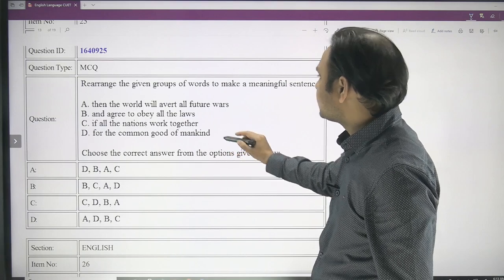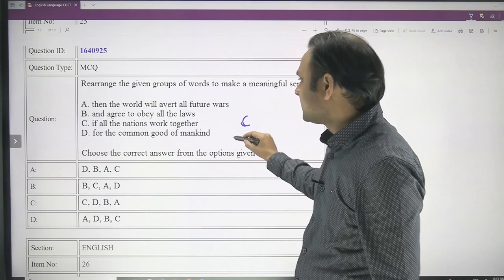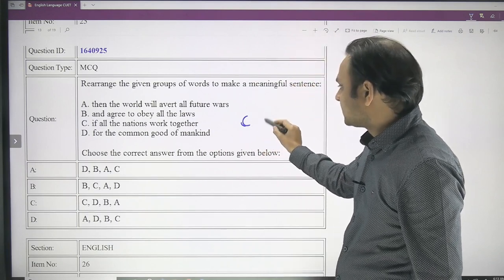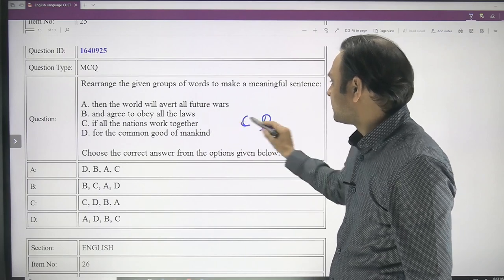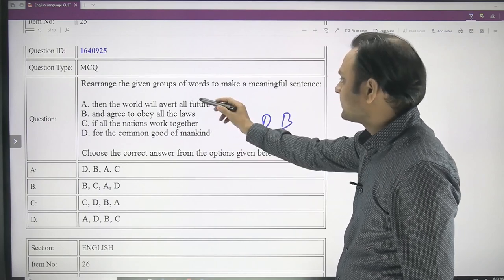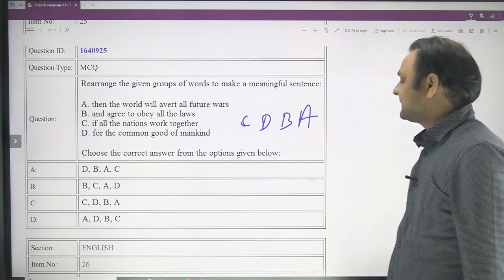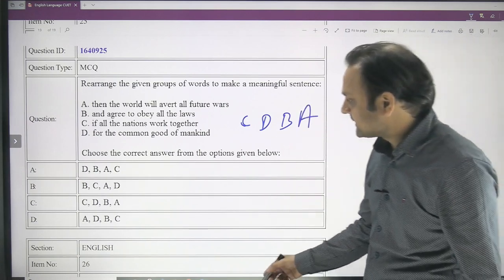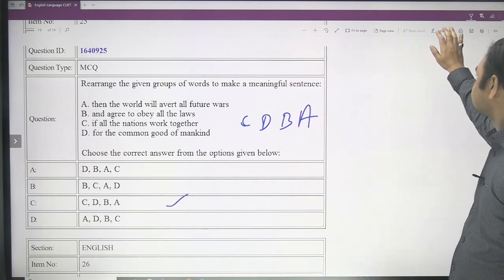Oh sorry, you have to put this as first. So if C first, if all the nations work together for the common good of mankind and agree to obey all the laws, then the word will avert all the future wars. So CDBA is the answer. Where can you find this? You can find this here in option C. So CDBA is the answer.